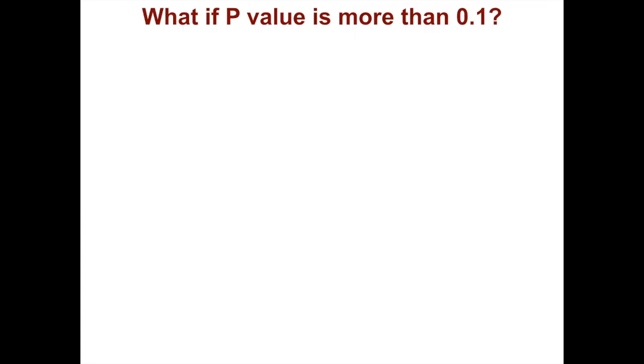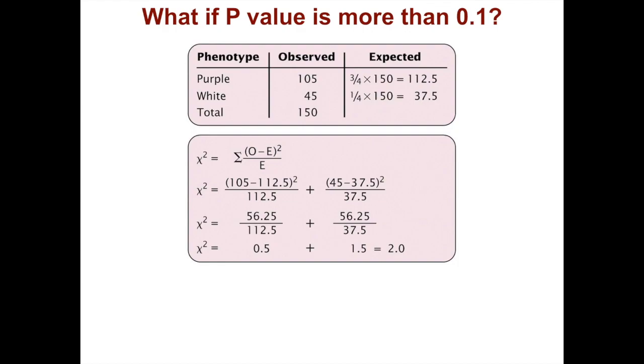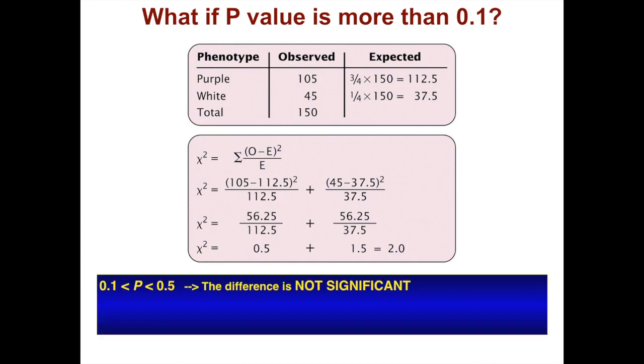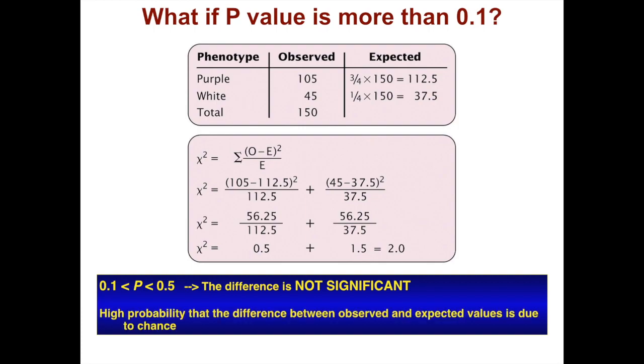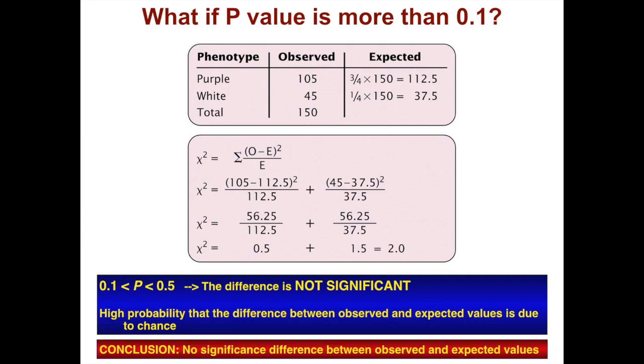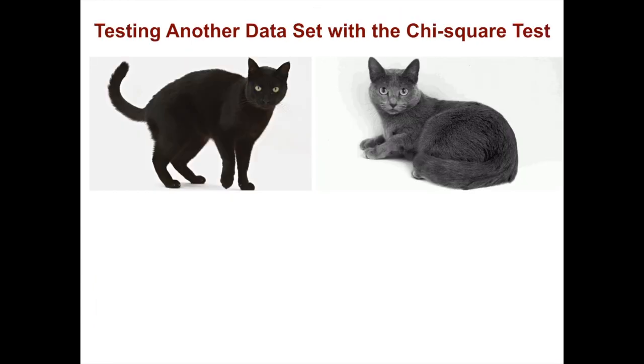So what if the p-value is more than 0.1? What does that mean? So in our case, it is based upon our calculations and comparing that to the table. So therefore, the difference is not significant. And there's a high probability that the difference between the observed and expected values is due to chance alone. So we conclude that no significant difference between observed and expected values. So the chi-square test has been very helpful. Let's test another data set with the chi-square test.